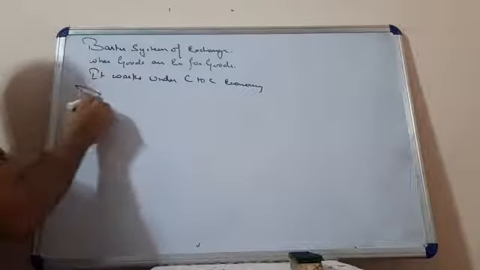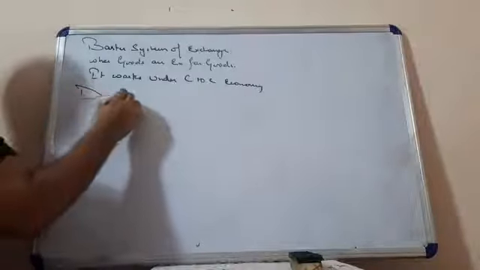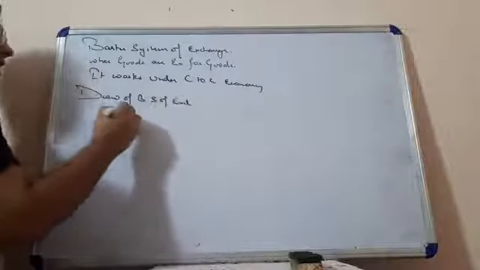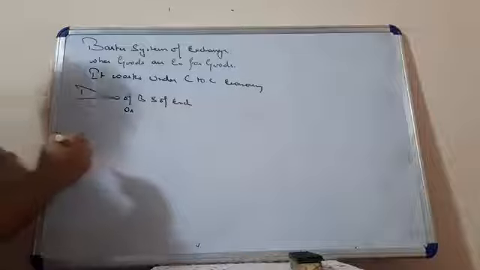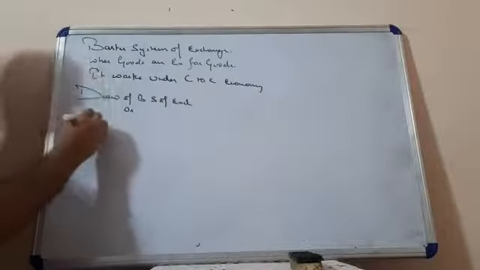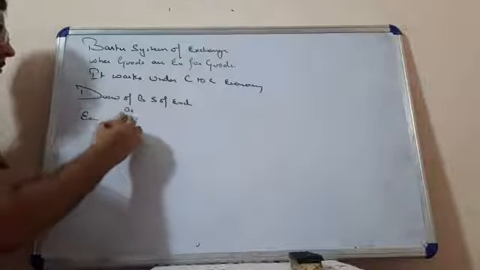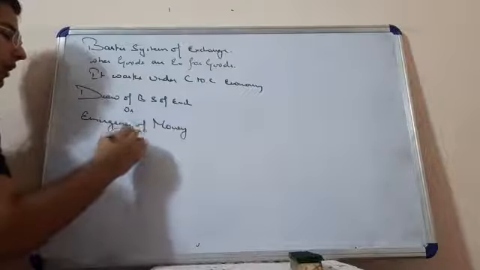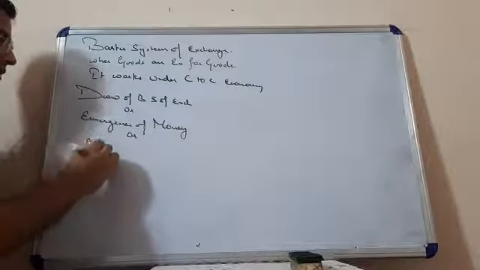My dear students, there are many drawbacks of the barter system of exchange, but this heading could also be understood by the heading of emergence of money, or at the last we can say functions of money.